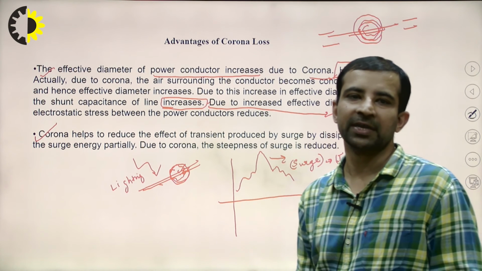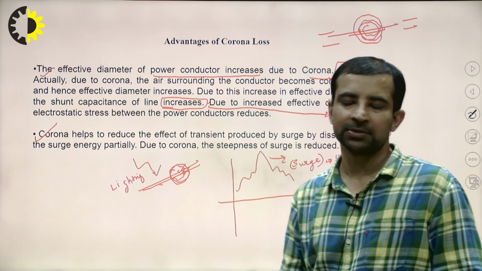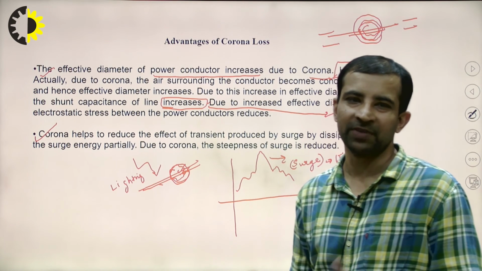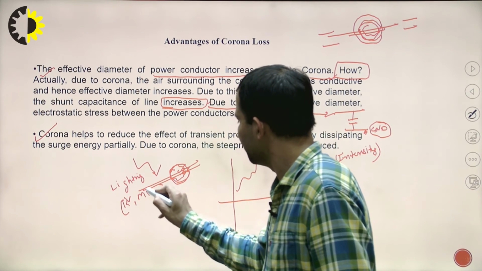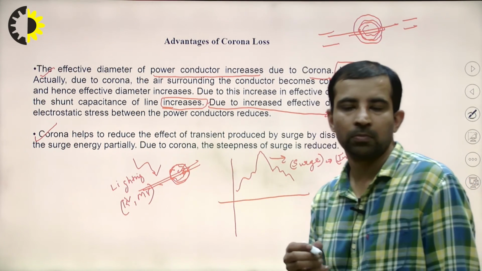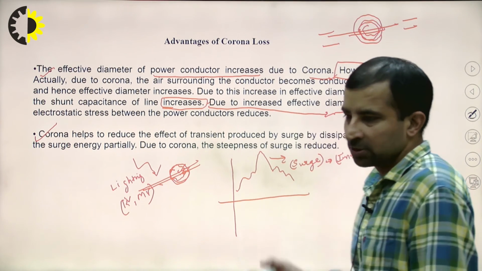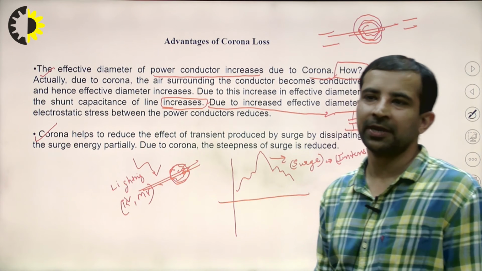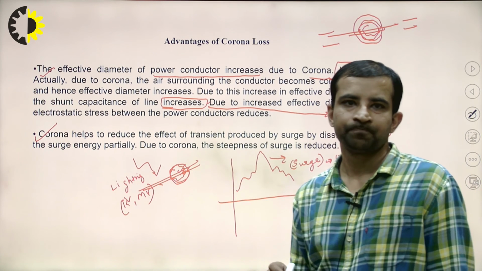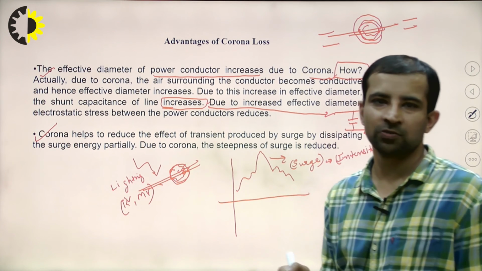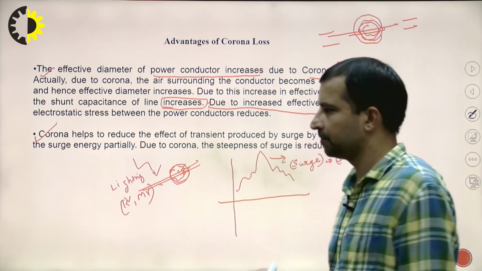There is also an advantage. It helps to protect our system from the higher lightning, which has very high voltages in kV or MV. Lightning voltages are basically in kVs and MVs. So, we are able to protect our system from that high voltage. So, these are the important topics: the critical disruptive voltage, the critical visual voltage, the power loss formula, the disadvantages of corona, and the advantages of corona. Now, let's discuss one or two numericals on this corona.